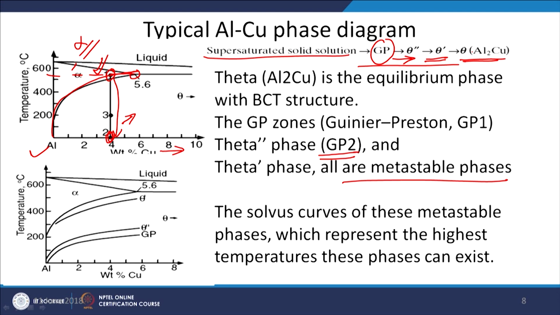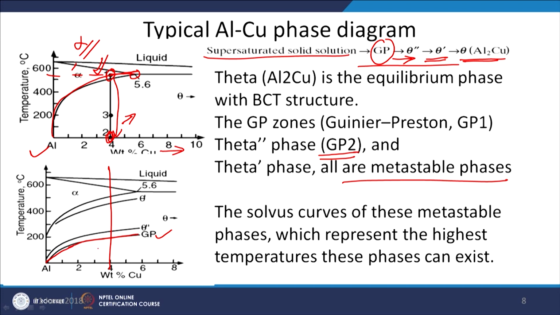Further, what we can see here is the formation of the GP Guinier-Preston phases as a function of temperature and the copper concentration. These are the temperature values up to which the GP1 will be stable.